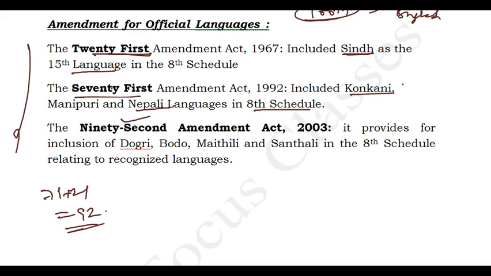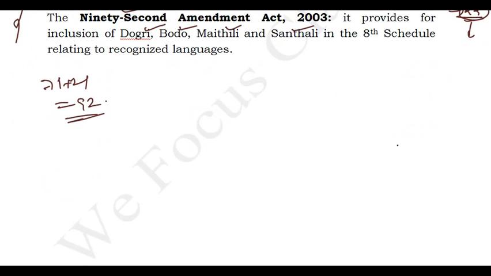Earlier, how many languages were there, friends? Only 14, and Sindhi was added as 1, next 3 were added, and next 4 were added. These 4 were Dogri, Bodo, Maithili and Santali. So now it has become 22 languages. Overall 22 languages are there. This is what the class is, friends. So official languages are 22.